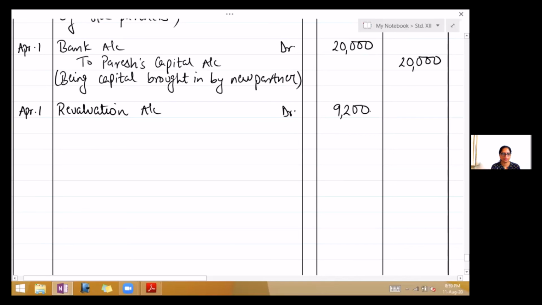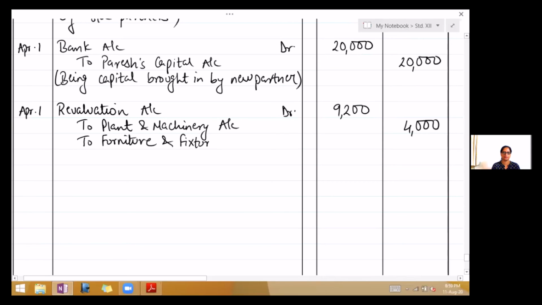To plant and machinery account 4,000. To furniture and fixtures account 4,000.